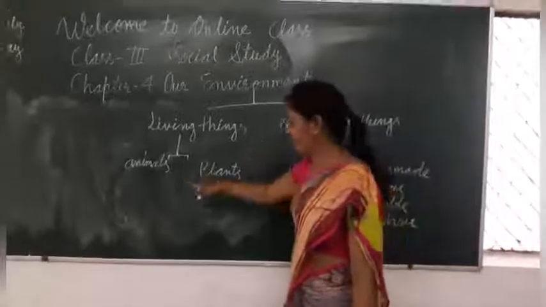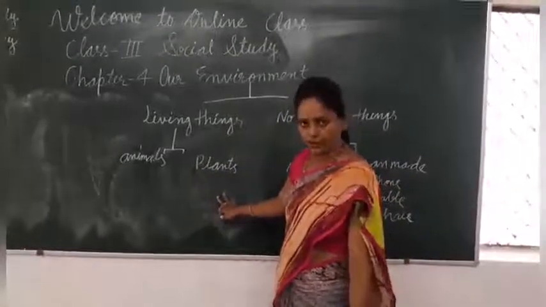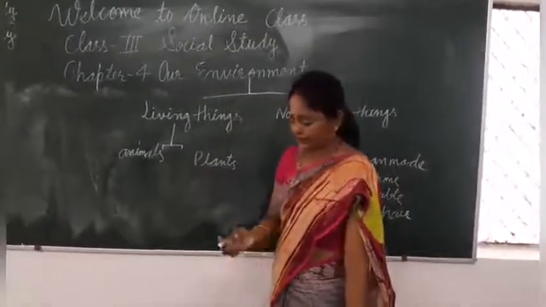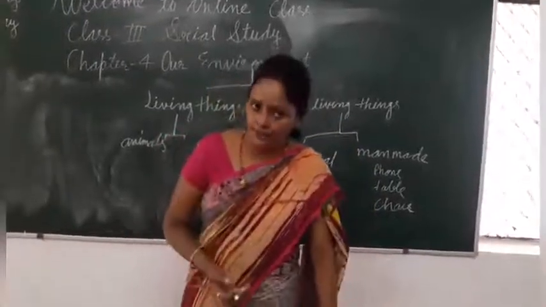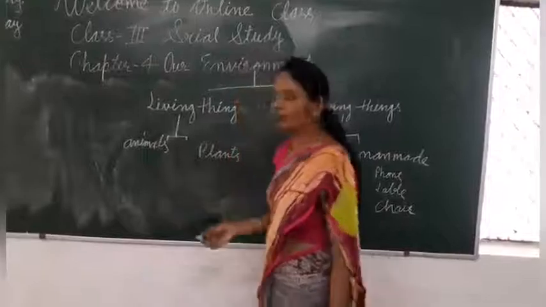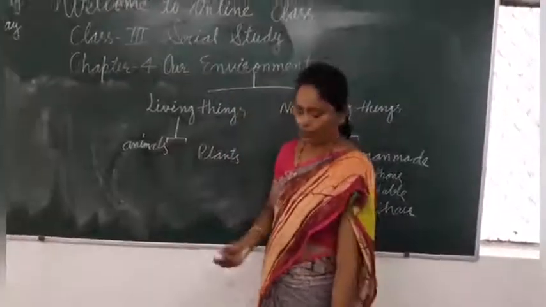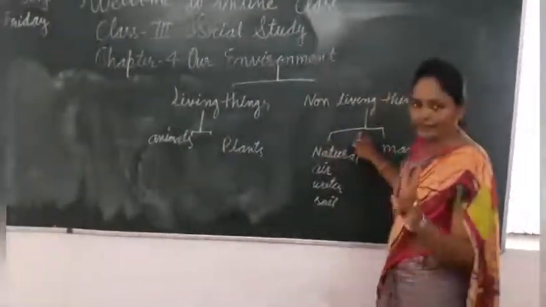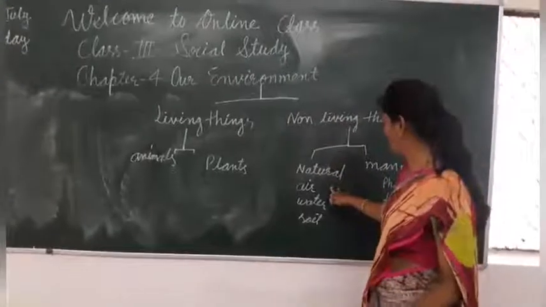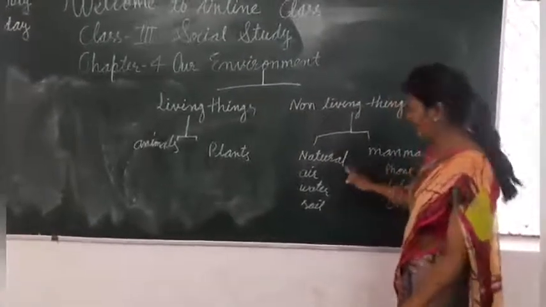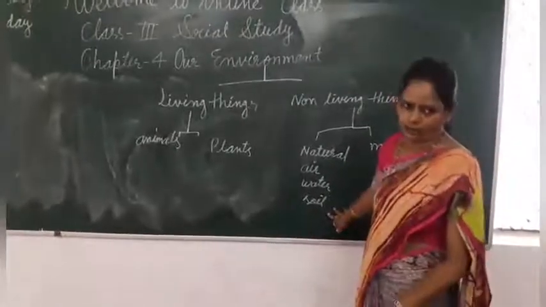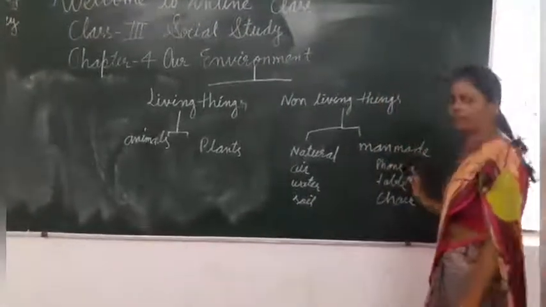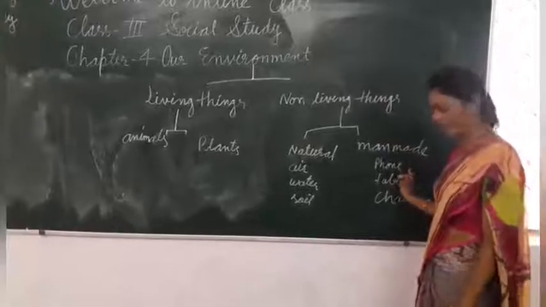Living things are divided in two parts, plants and animals. Okay, living things breathe, living things grow, living things eat, living things give birth to their babies, and living things can move from one place to another on their own. Non-living things are divided in two parts, natural and man-made. Natural things are like air, water, soil, you can add mountain also. And man-made things, there are so many examples for man-made things.